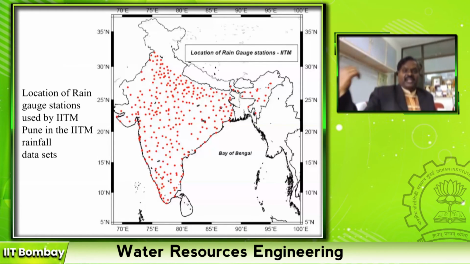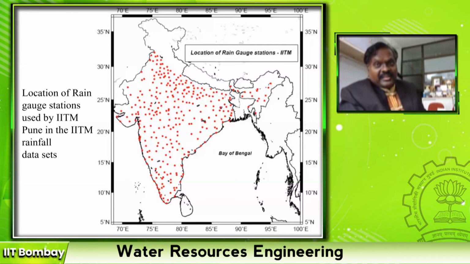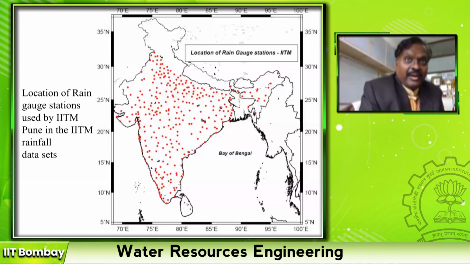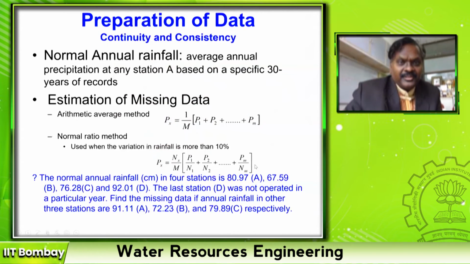Because when it is raining at Colaba, no rain at Santa Cruz, and when it is raining at Santa Cruz, no rain at Colaba. That is why this year they are able to measure the rainfall very accurately and avoided a lot of flooding also, right, by appropriate action. So that is about rain gauge measurement.